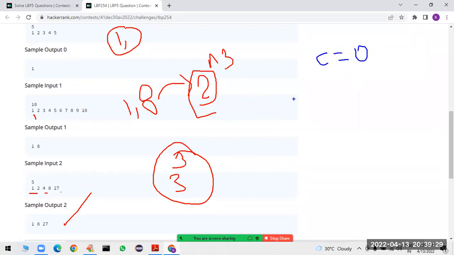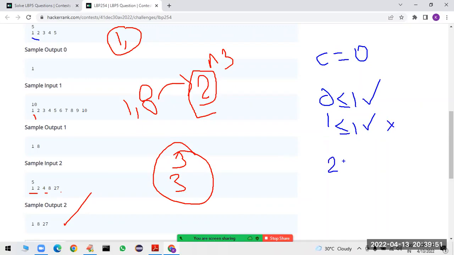If 0 is less than that element, what is the first element? 1. Is 0 less than 1? Yes. Then 0 into 0 into 0, is it equal to a of I? No. Then increment this counter. 1, is 1 less than or equal to 1? Condition is true. 1 into 1 into 1, is it a perfect cube? Yes. Print and then stop the process.